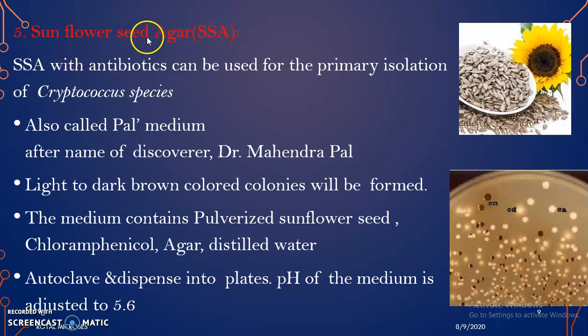Fifth one is sunflower seed agar. Sunflower seed agar is mainly used with antibiotics and it is also used for the primary isolation of Cryptococcus. It is also called Pal's medium, named after the discoverer Dr. Mahendra Pal, and light to dark brown colonies will be formed in the medium. Here we can see the colonies, and the medium contains pulverized sunflower seed, chloramphenicol, agar and distilled water, autoclave and dispense into plates, and the pH of the medium is adjusted to 5.6.